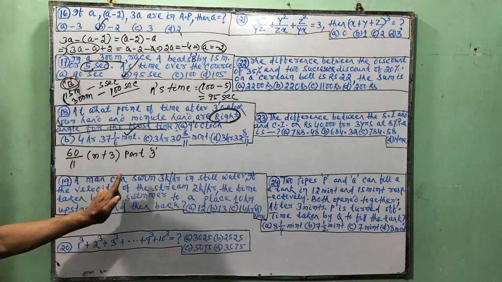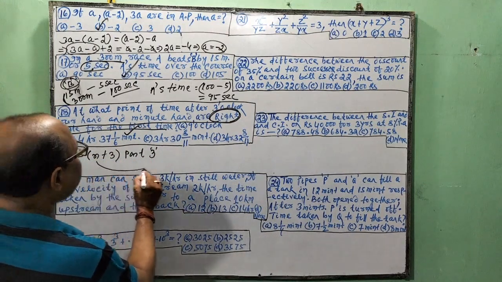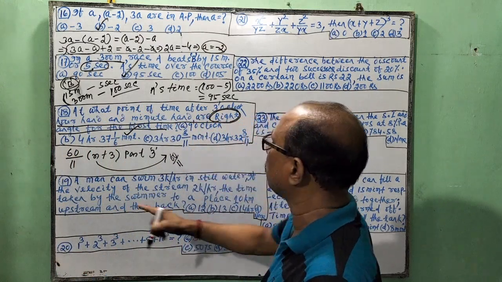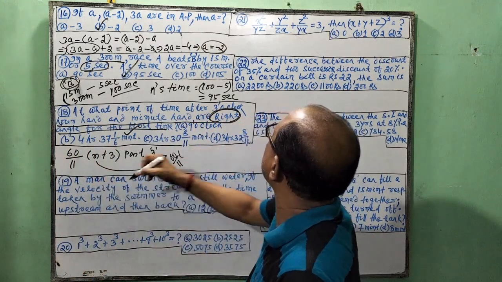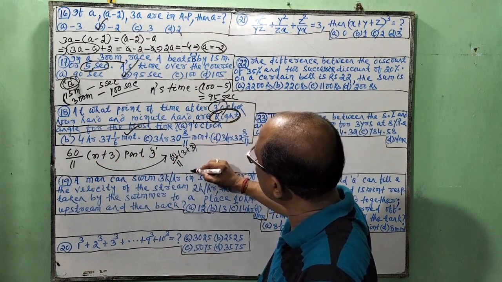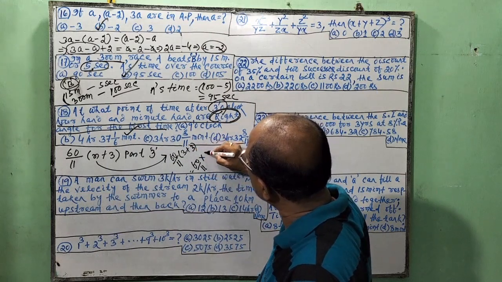You remember the formula. So from this, what do we get? 60 by 11 into n, 3 o'clock, so 3 plus 3, 6.